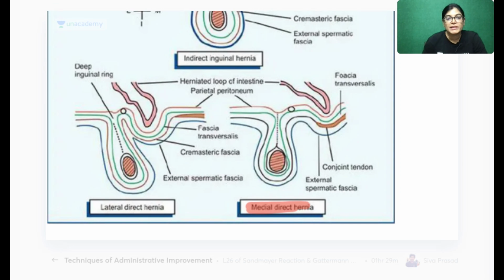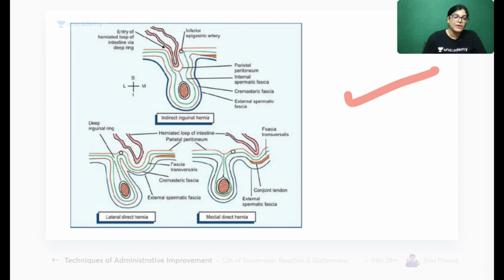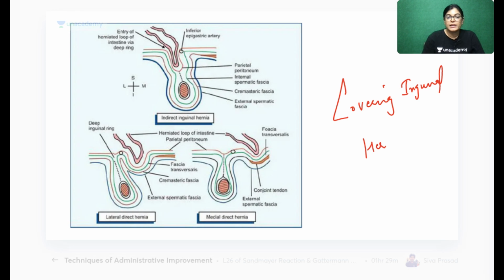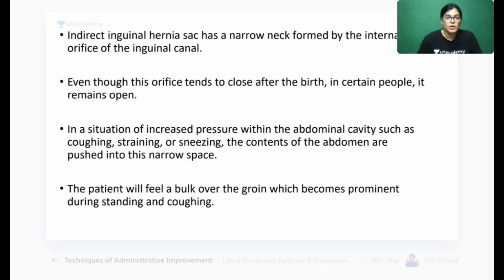But when we are talking about the medial one, in place of cremaster muscle and fascia, there will be conjoint tendon. This is the difference. In the medial there will be conjoint tendon, and in the lateral there will be cremaster muscle and fascia. So everyone, Dr. Tariq, Dr. Salona, have you understood the difference between the two protrusions of direct and indirect herniation? Also, there is a difference between the medial and lateral one. Got it? This diagram is clearing the facts, showing you the coverings of inguinal hernia in the case of indirect and direct. Okay, let's move on to the next.